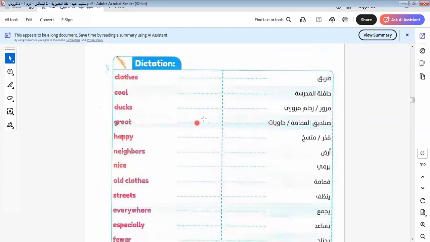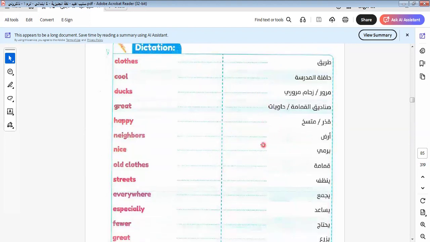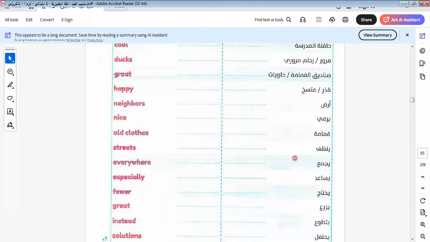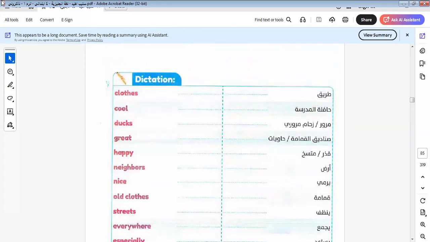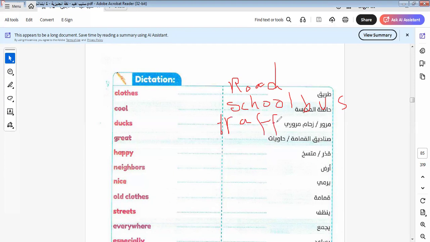Here we have some vocab that you do by yourself after you learn the vocab. Here we say road. Here is school bus. We say school bus, like this one. If you learn the vocab, you can answer it. Okay. Here we say traffic jam. It's called traffic jam, and so on. If you learn the vocab, you can answer this question. Traffic jam, and so on. Okay.